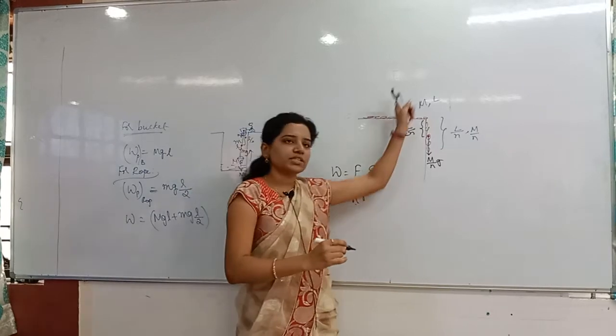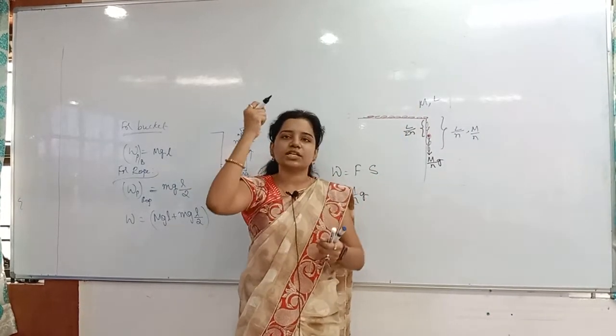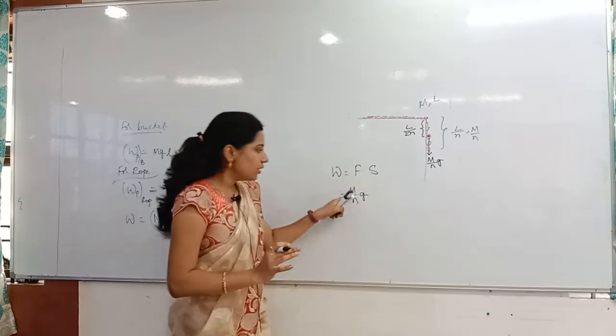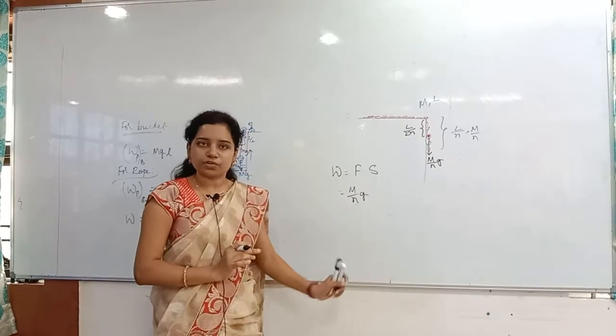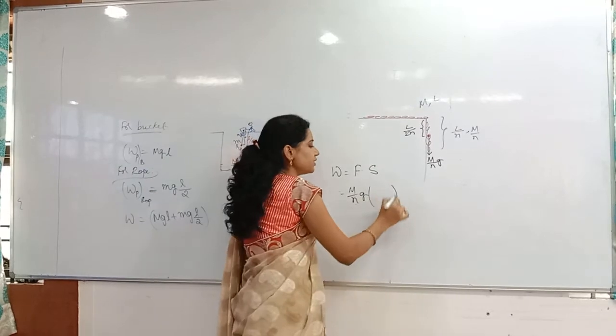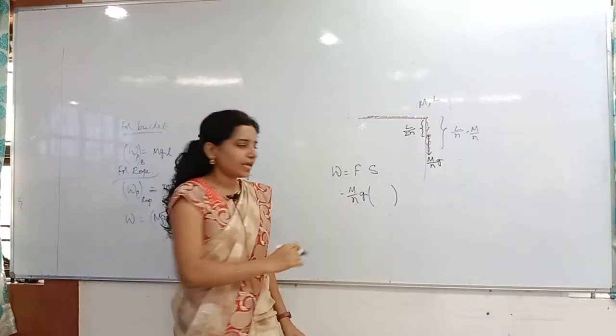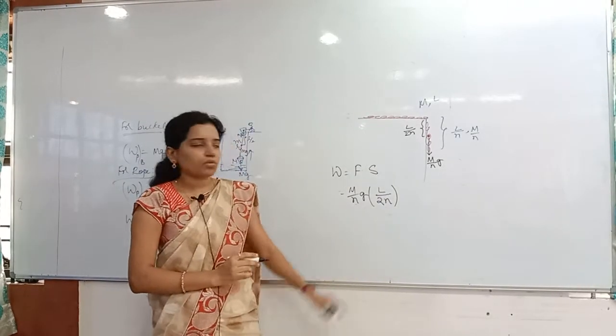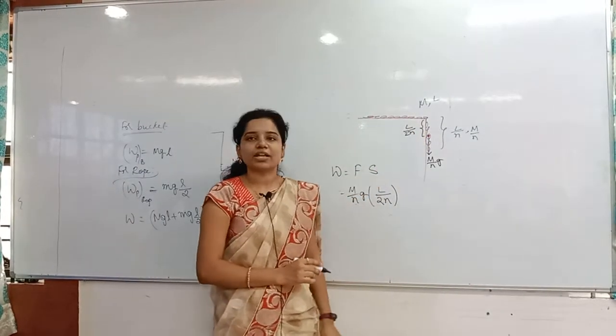Of course, the displacement is there in the upward direction. We are also pulling in which direction? Upward direction. There is no minus, there is no plus here. So m by n into g is the force. What is the displacement raised by the center of gravity? L by how much? That is 2 into n. Clear? Only the displacement of the center of gravity.